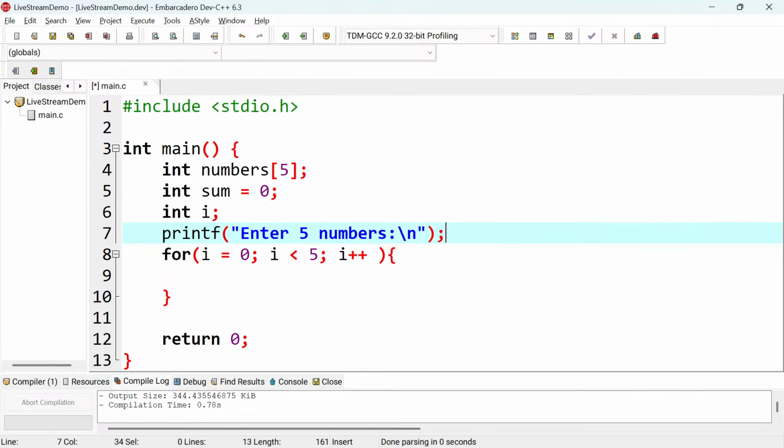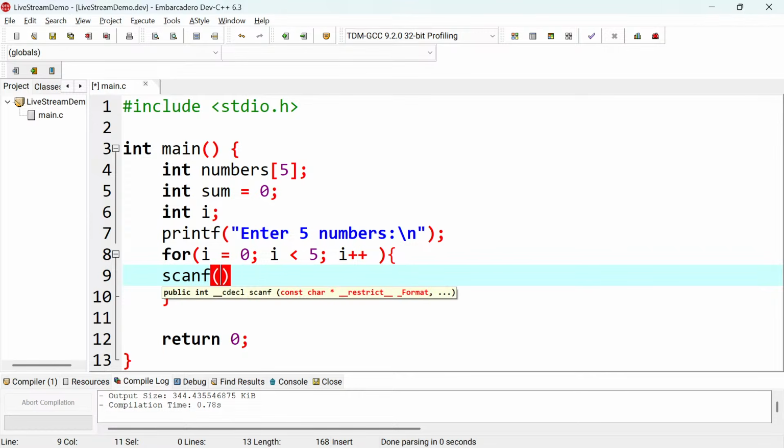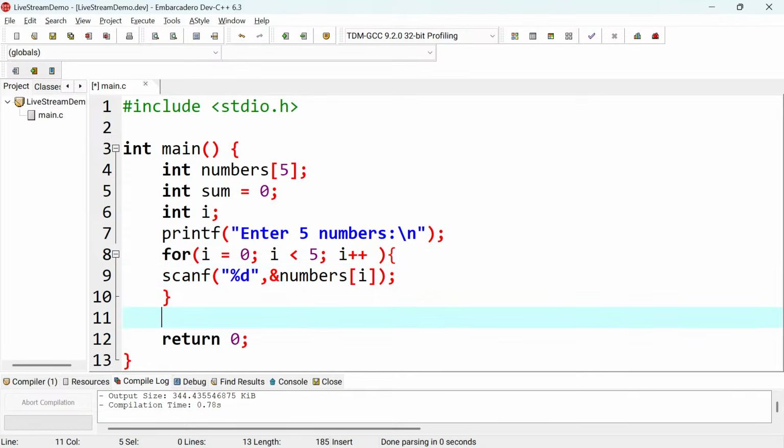So what is going to happen here is that I want to use scanf to take all those 5 numbers, right? So I'm going to say scanf, then I'll take all 5 numbers. I'll put percentage d there for integers, and then the next thing is that I'm going to put the array there. So I need the address operator, so I say numbers, and then I'll put i there. Instead of putting the index here as 0 then 1, I'm going to put an i. What happens is that this i is going to change each and every iteration.